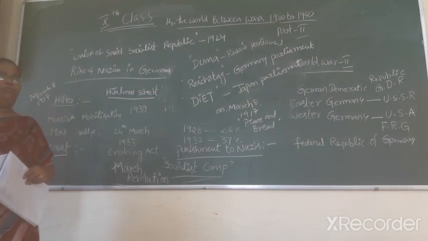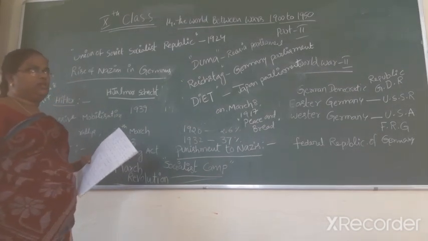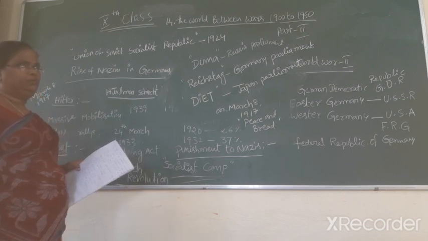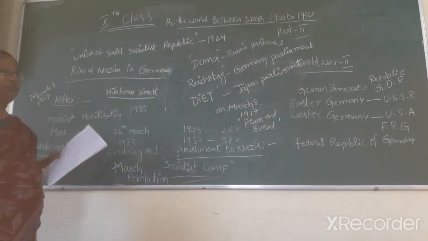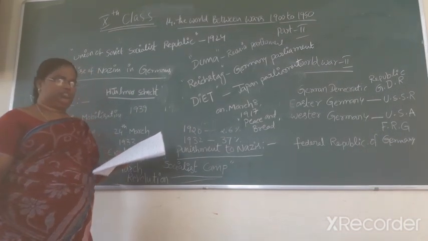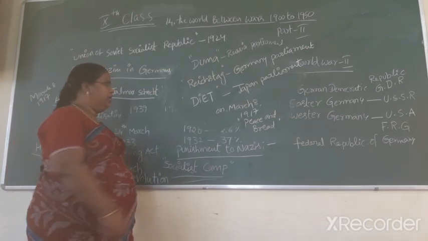They were channelized by a group, the Russian Communist Party called the Bolsheviks, led by Vladimir Lenin.